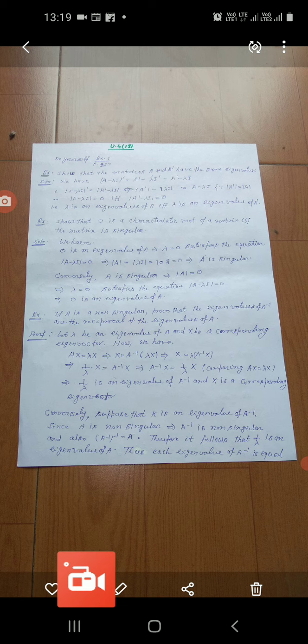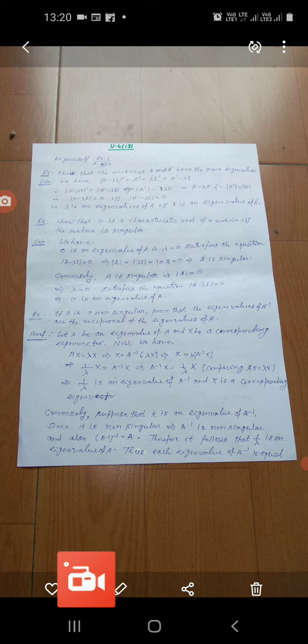So determinant A is equal to 0, and if so, it means lambda equal to 0 satisfies the characteristic equation, that is determinant A minus lambda I is equal to 0, and this implies that 0 is an eigenvalue of matrix A. Okay, sometimes it is asked in your exams. Next example, this is also very important.